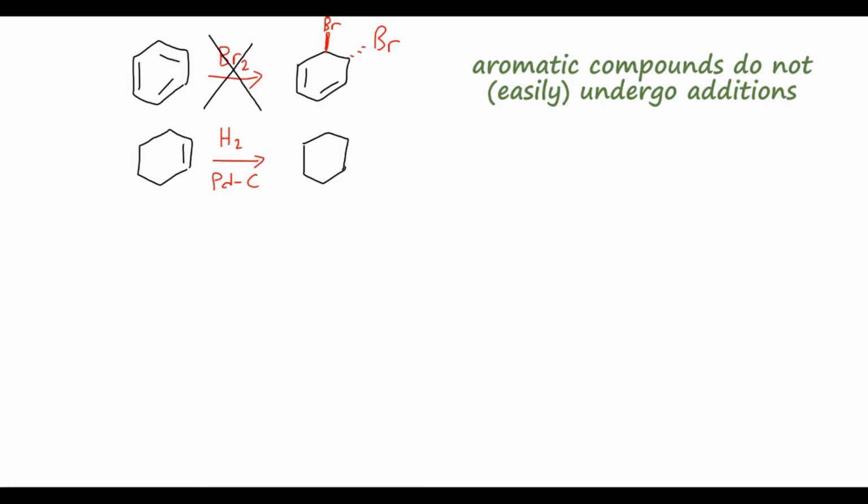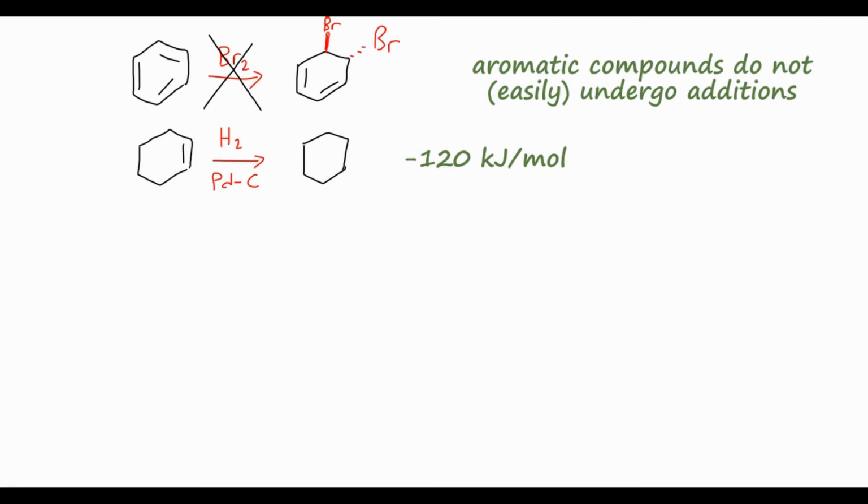And by measuring the amount of heat released from this reaction, we can get a sense for how stable the original compound is. And what that means is the more exothermic the reaction is, the less stable our original starting material was. So if we do this reaction, we might measure a heat of hydrogenation of about minus 120 kilojoules per mole, so reasonably exothermic.